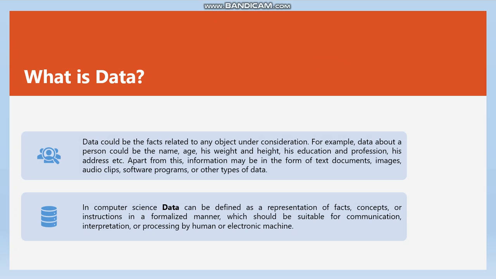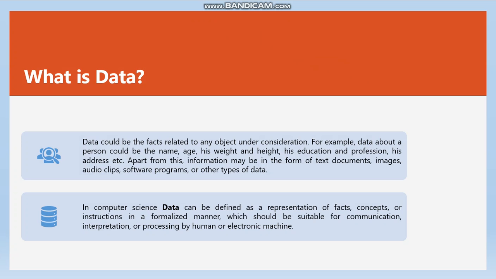Apart from this, information may be in the form of text documents, for example, his salary slip, his driving license, his degrees, etc., images, audio clips, software programs, or other types of data.